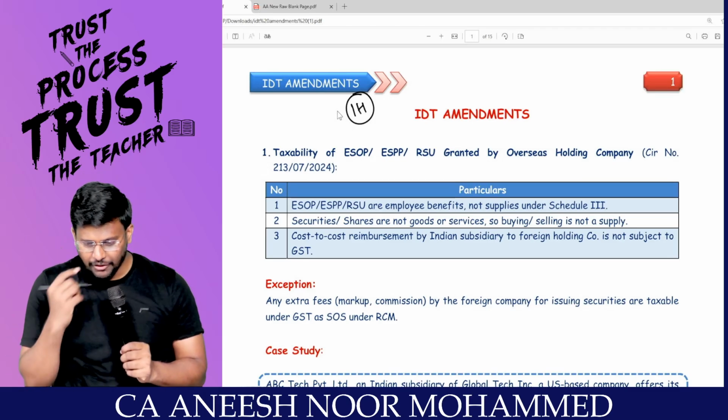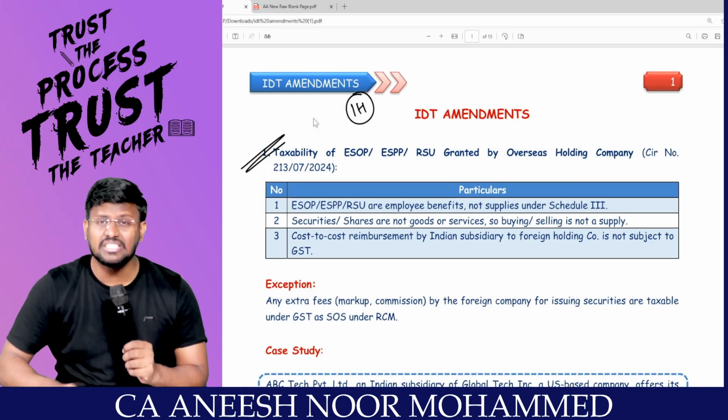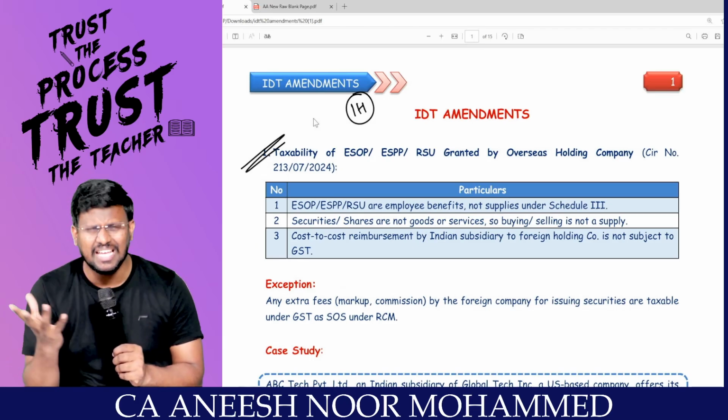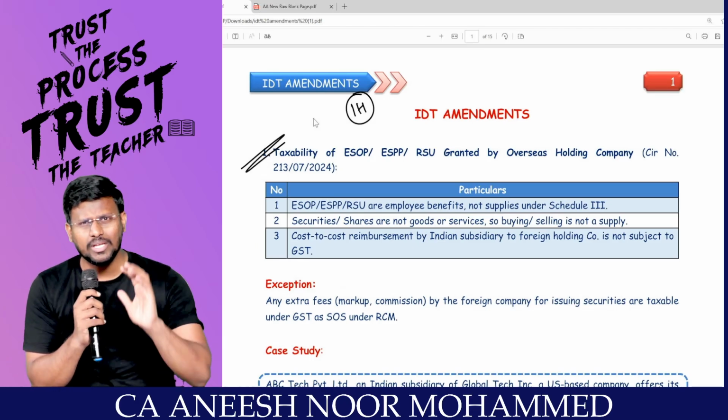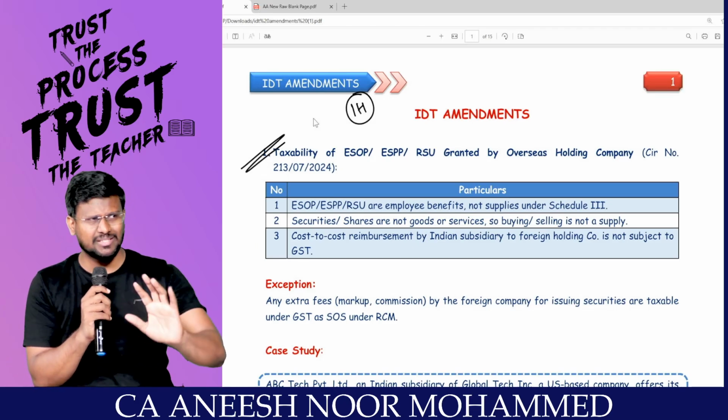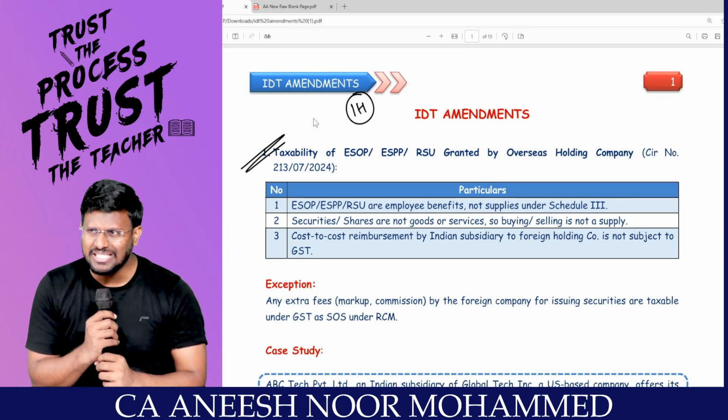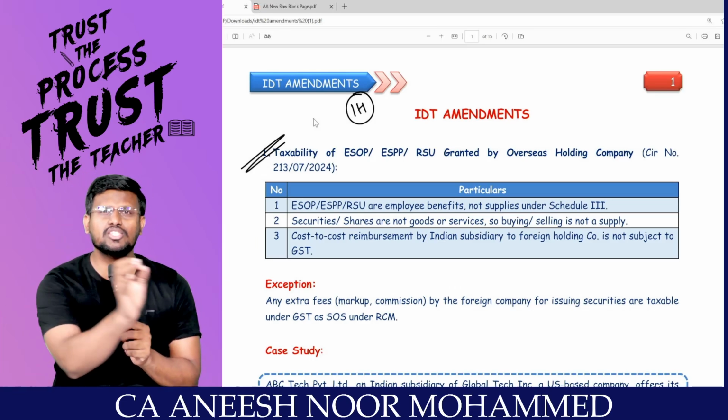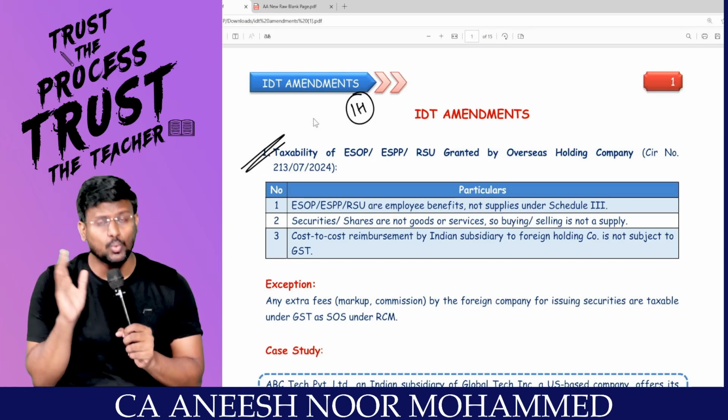Sir, the first amendment is from the first chapter, supply. These are just circulars only. Circulars, in the sense, mean clarifications. That means there are certain doubts, so the government is saying that this is supply, this is not supply, like that. That's what the circulars are all about.